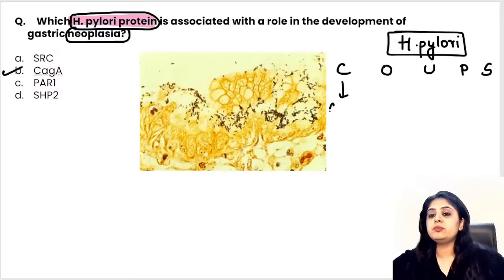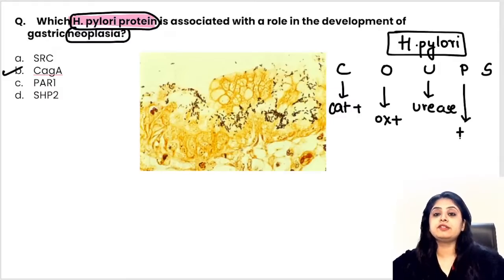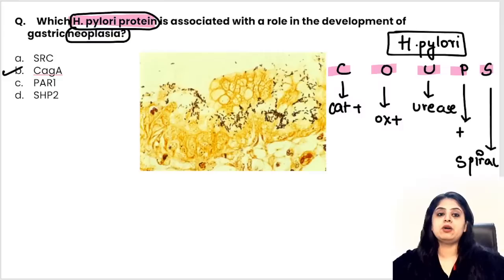Because this is catalase positive, oxidase positive, urease positive. You can see that these are so many positivity. So it is catalase positive, oxidase positive, urease positive, and it is a spiral shaped organism. I think everyone will remember Helicobacter pylori is this in terms of microbiology.